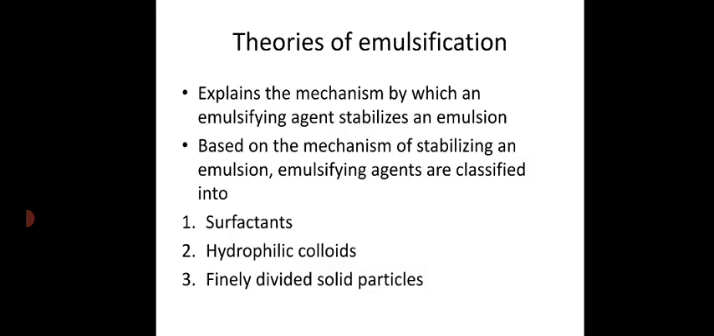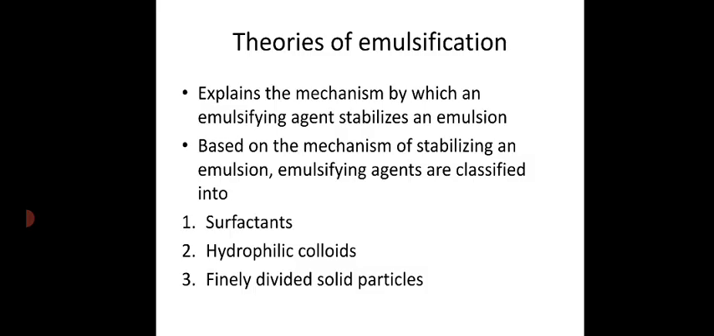In the case of hydrophilic colloids, these are actually polymers which are soluble in water, for example acacia, tragacanth, gelatin, etc. If you add polymers, they go into the water phase and swell, and upon swelling the viscosity of the system increases and the movement of the droplets is reduced, thereby reducing the chances of coalescence. They also form a multimolecular layer or a protective coat over the surface of the droplet, again decreasing the chances of coalescence.